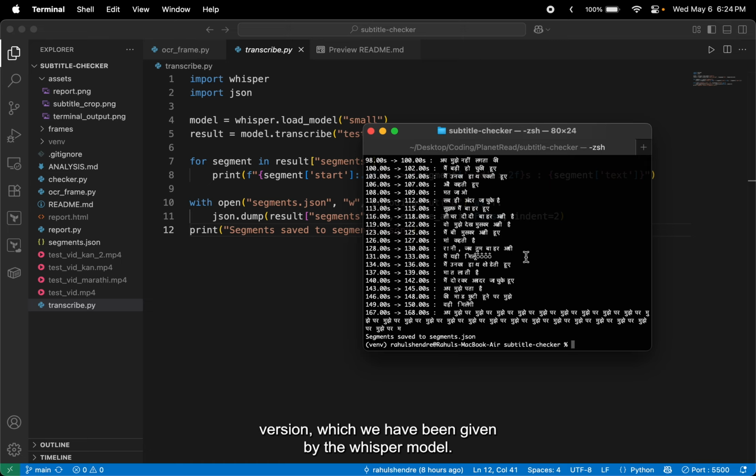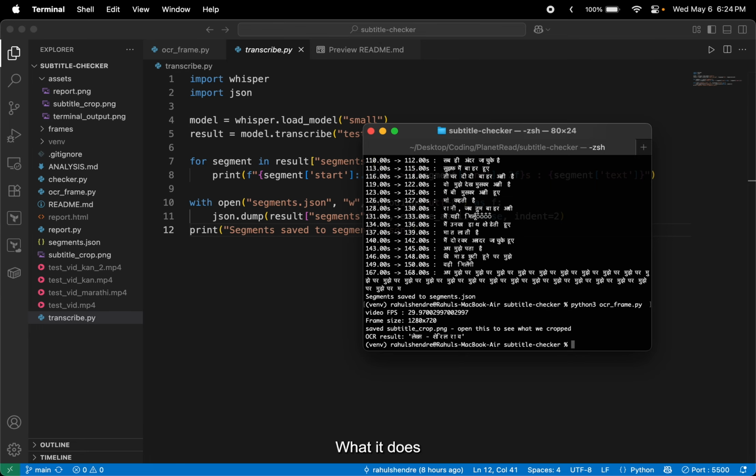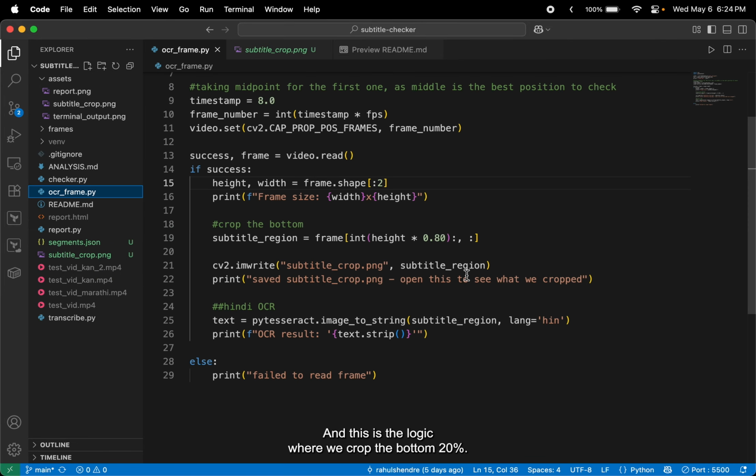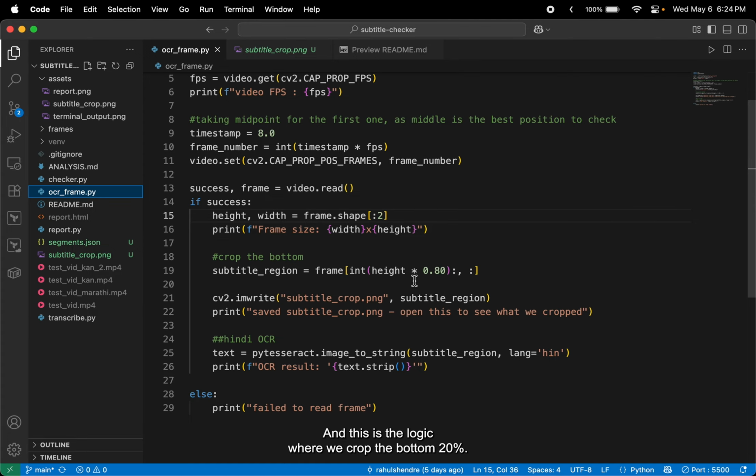Now, we can see that this is the transcribed version which has been returned by the Whisper model. Moving along, we run the OCR here. What it does is OpenCV grabs a frame at a specific timestamp, crops the bottom 20% where the subtitles are, and Tesseract reads the text. Now, this is the file which was returned through that, and this is the logic where we crop the bottom 20%.